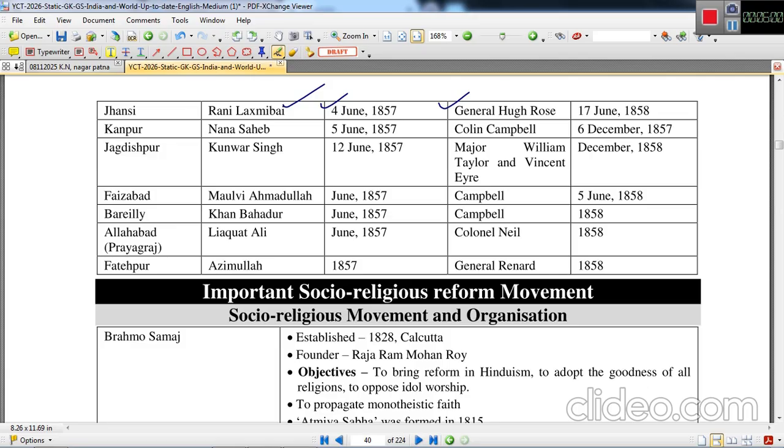But the general who defeated her, General Hugh Rose, paid tribute to the Rani of Jhansi. He was definitely impressed with the fighting motivation of Rani Lakshmibai, and this revolt was suppressed on 17th June 1858.